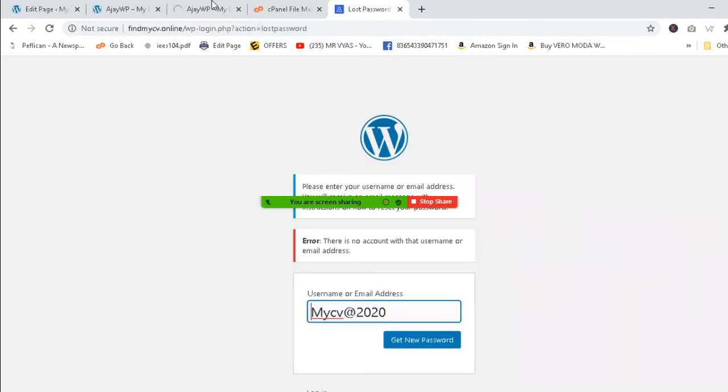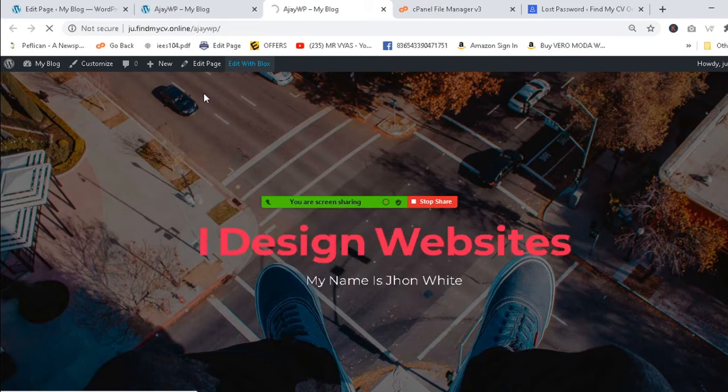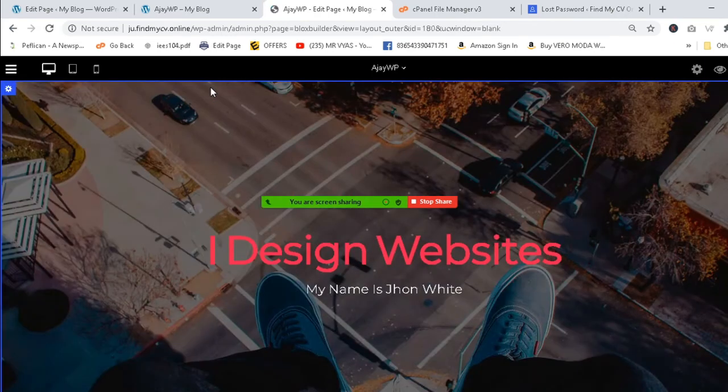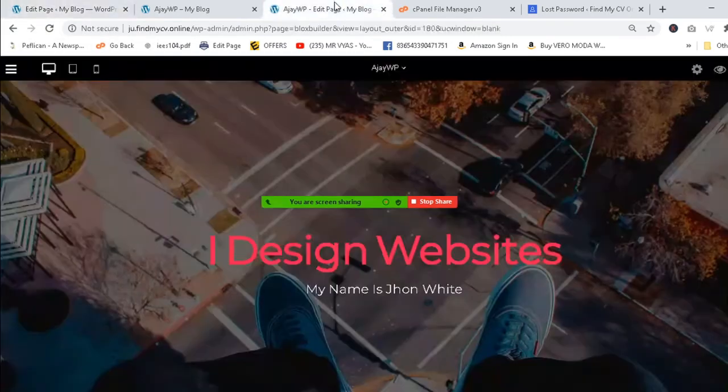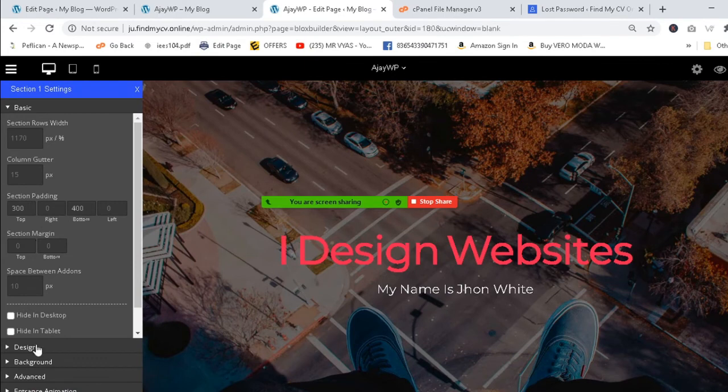Okay, edit with blocks, and you can find everything will be edited very properly. So every edit section is the same for every user, every student. Don't worry about that. But the logic is sometimes different. So once you click there, you can find some blue line over there. Which design have you selected? Okay, no problem. You can do one thing. You can reply. Just click on this gear box, and you can find everything beside it here.